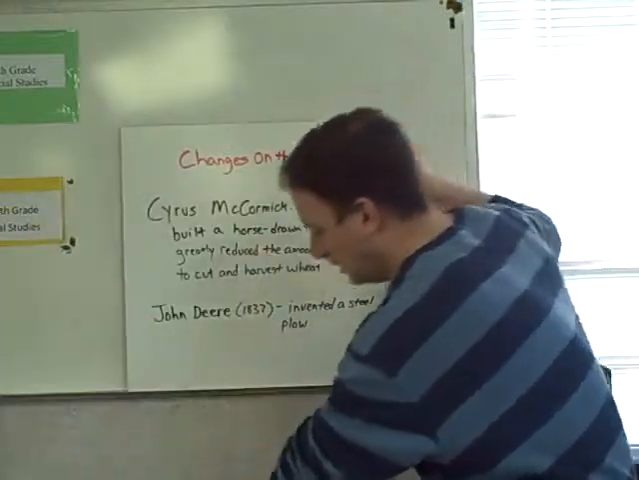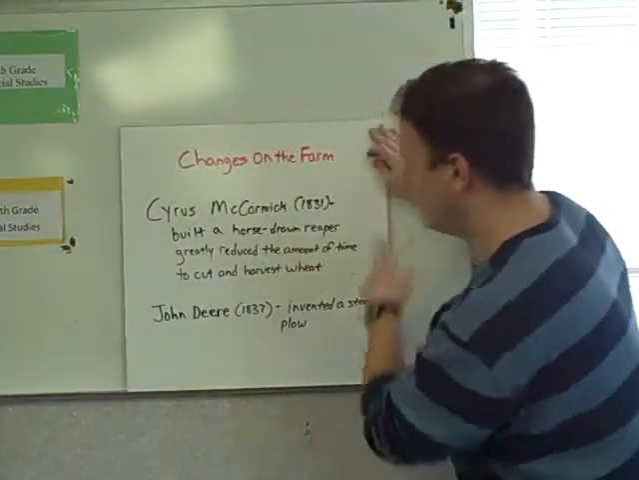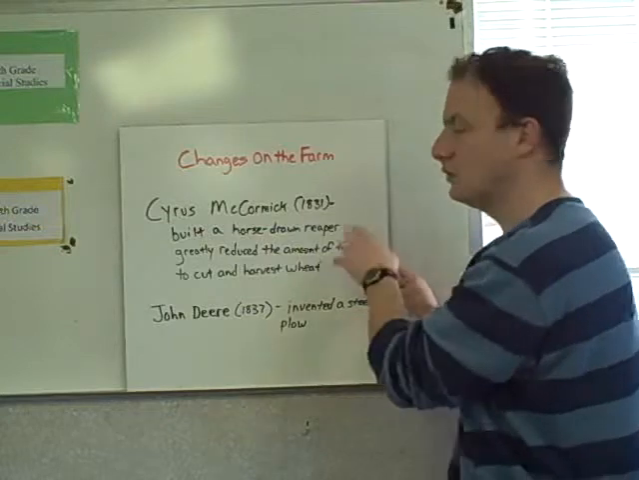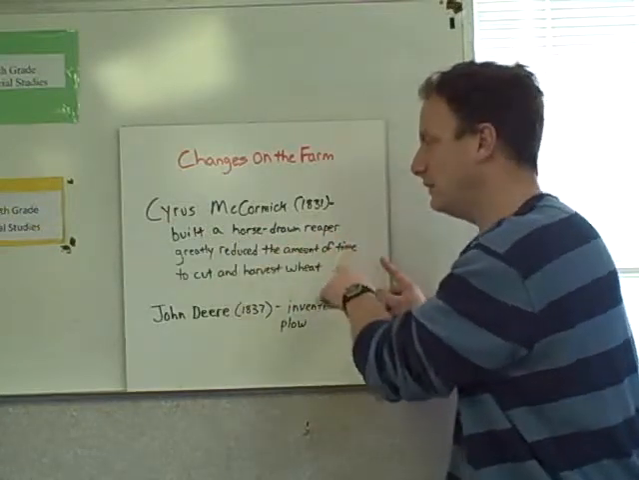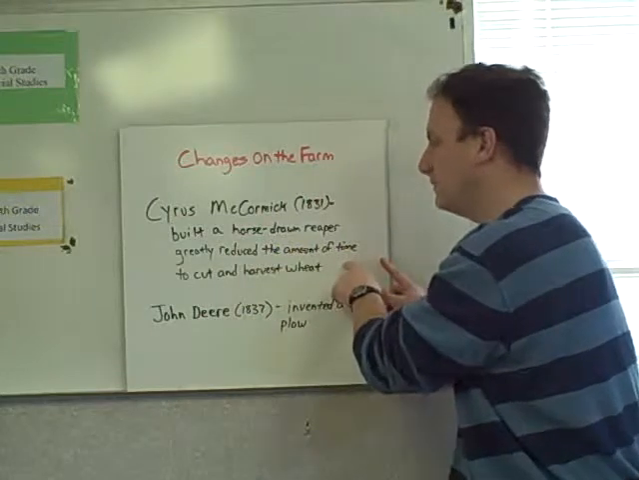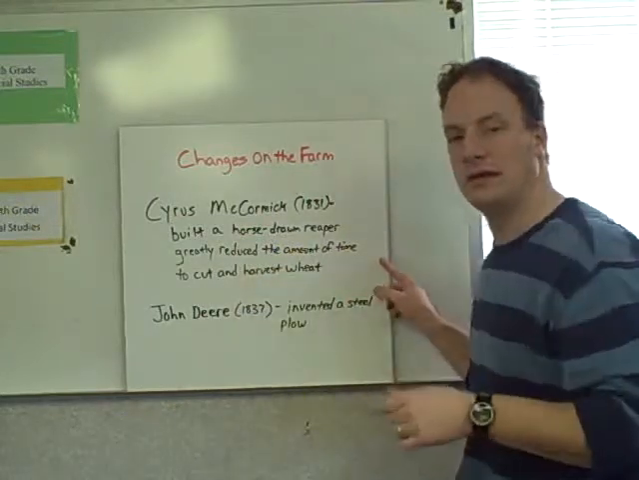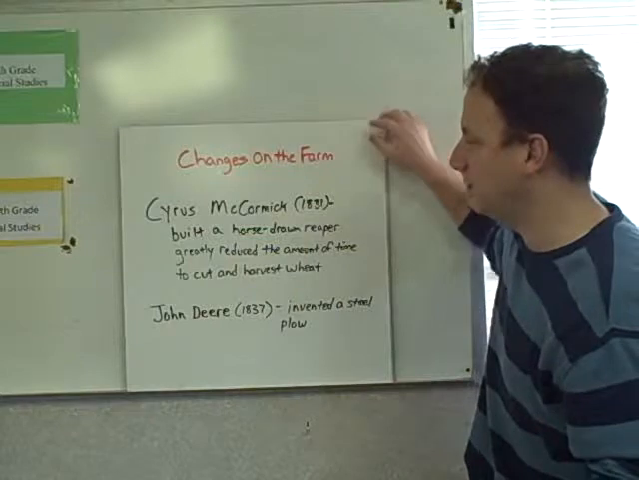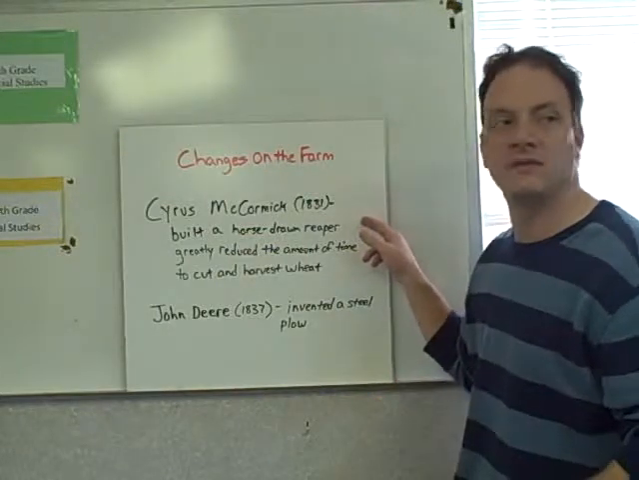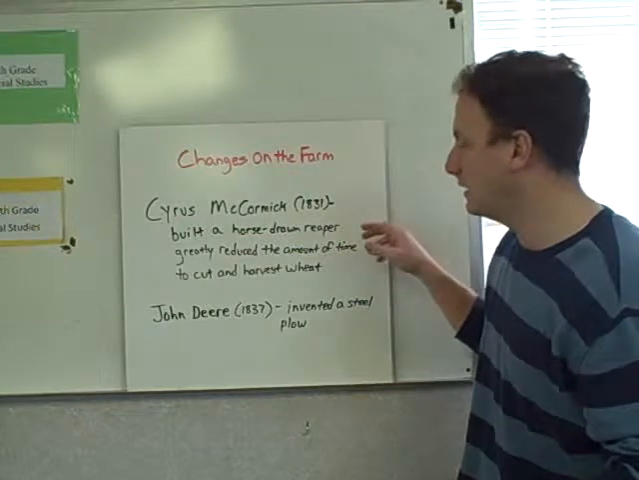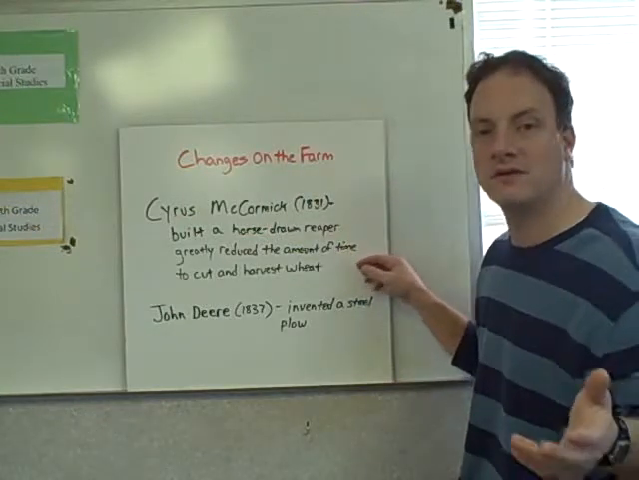Okay, next, there's going to be changes that take place on the farm. Cyrus McCormick, in 1831, builds a horse-drawn reaper, which greatly reduces the amount of time to cut and harvest wheat. Now, farmers don't have to do this by hand anymore. They can use the reaper that McCormick has invented and cut the wheat and harvest it by themselves a lot faster.